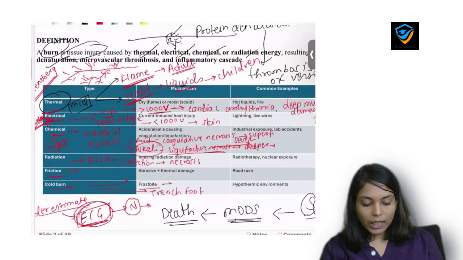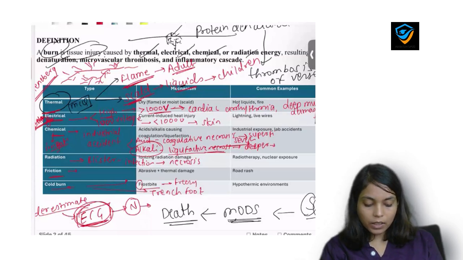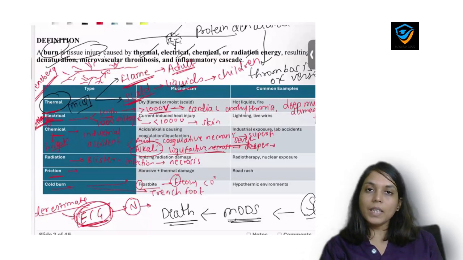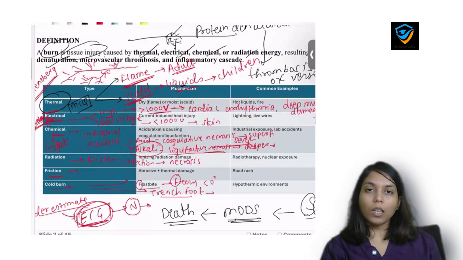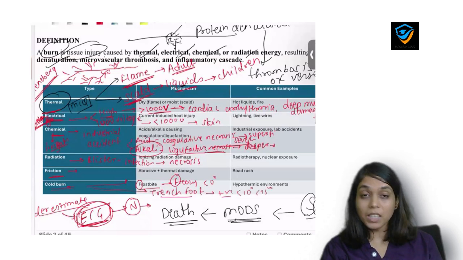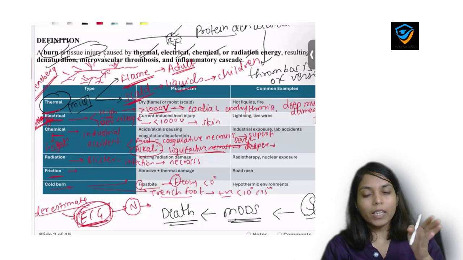So when we say frostbite, when the temperature is freezing, remember F for F. If the temperature is freezing, that means less than 0 degree Celsius, then the phenomenon is called frostbite. And if the patient is exposed to low temperature but it is above 0 degree Celsius, then we call it trench foot. So in trench foot, the temperature is positive, even if it is less than 10 or 15 degree Celsius, but it is not in negative. It is not at the freezing point, but in frostbite it is at the freezing point, that means less than 0 degree Celsius.